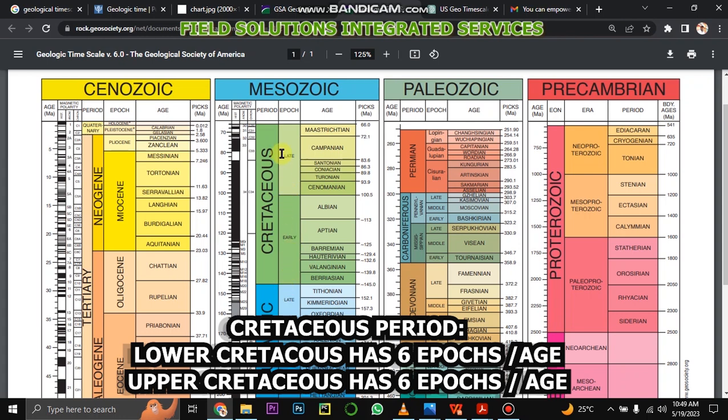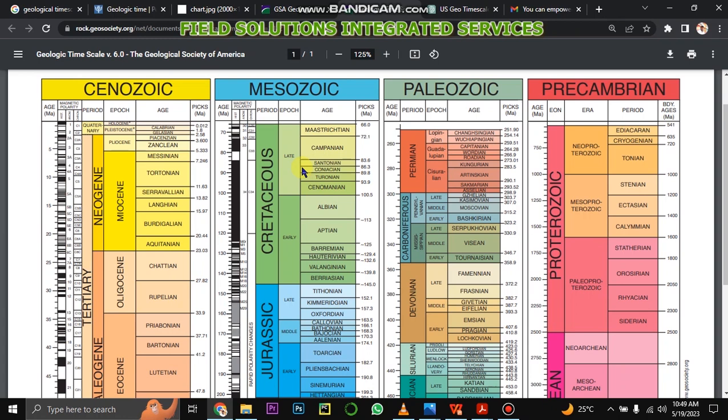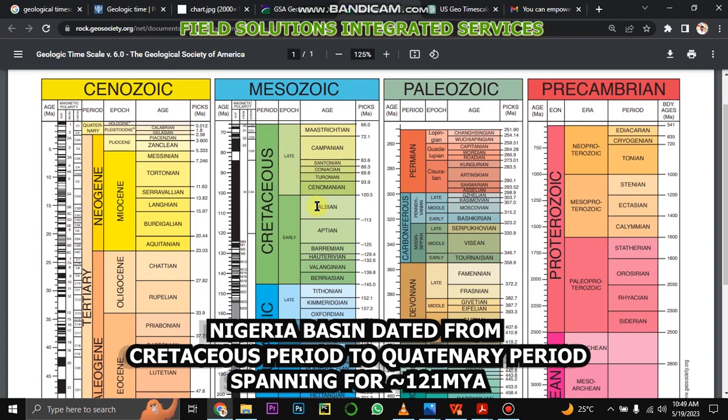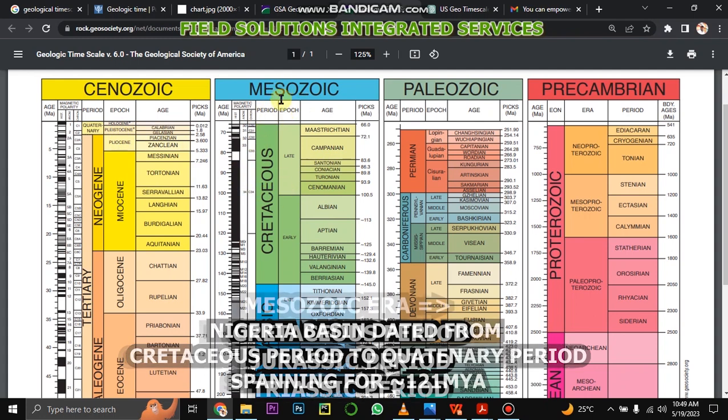Okay, so in the Nigeria Sedimentary Basin, it started from the late Albian down to what? To Pleistocene. Okay, so this is for the Mesozoic era.